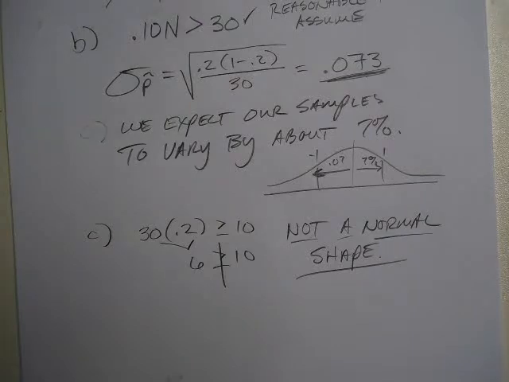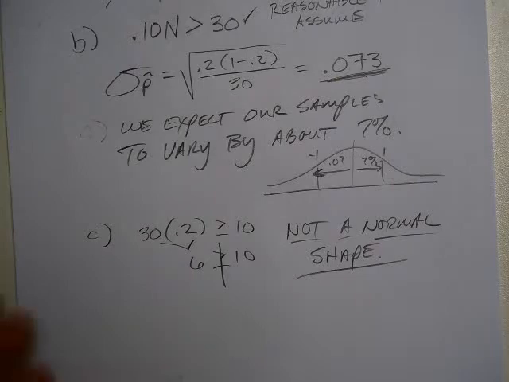How's that? How big would the sample have to be to meet this condition? It's going to have to be larger, but how large? 20% of 50 would give you 10?